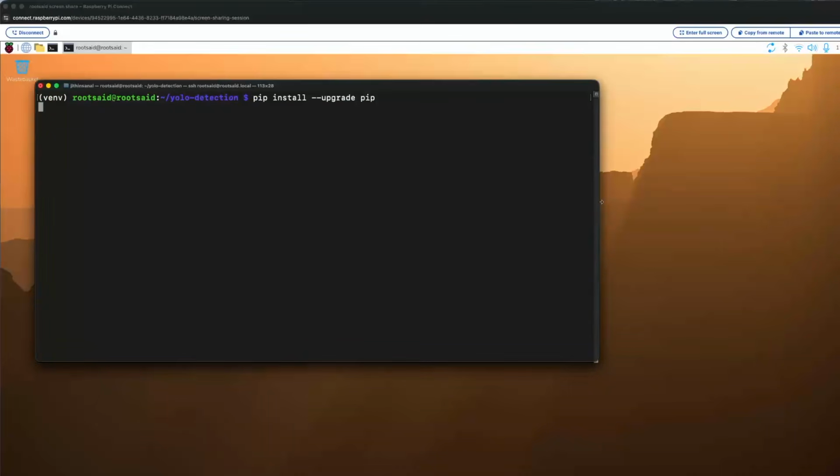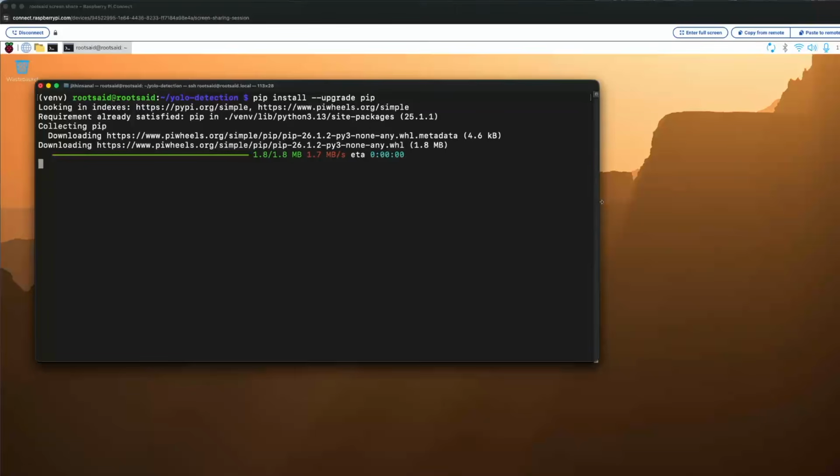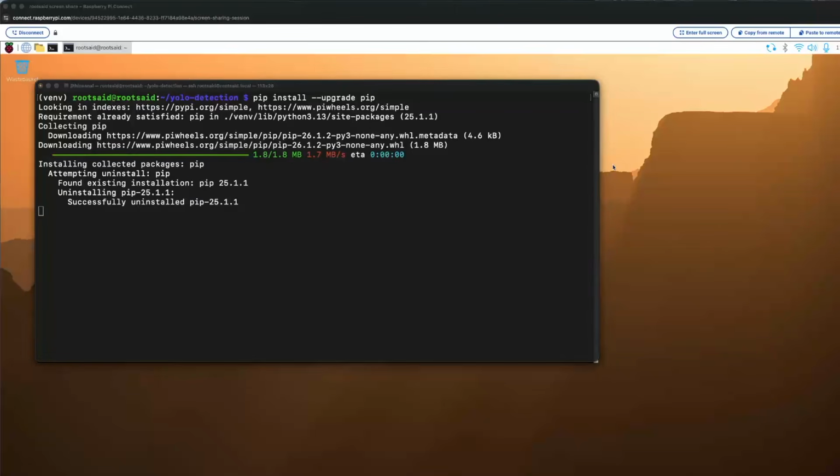Next, in this virtual environment, first we will upgrade pip itself, and it shouldn't take more than 10 seconds. It should be quick, and once it is done, we will be creating one directory. That will be pip-temp. The thing is, we'll be installing a few packages for this project. PyTorch, which YOLO needs, is a massive download, over 400 megabytes. And on the Pi, the default temporary folder is actually a small RAM-based space, not our SD card. So even with plenty of storage free, the download can fail with no space left on device. By creating this folder and pointing pip to use it, we simply sidestep that completely.